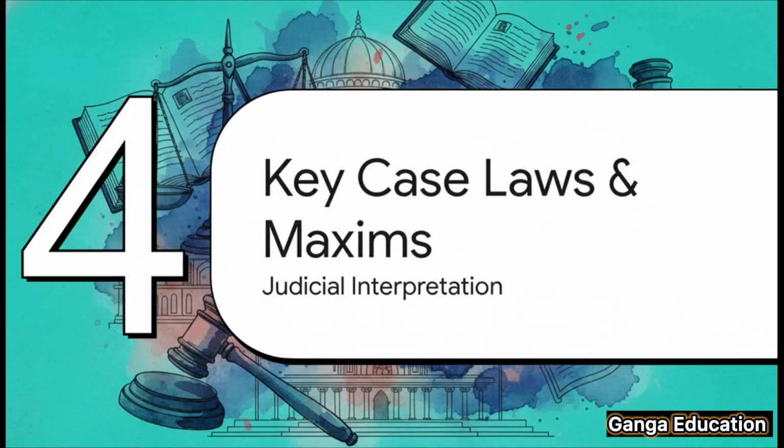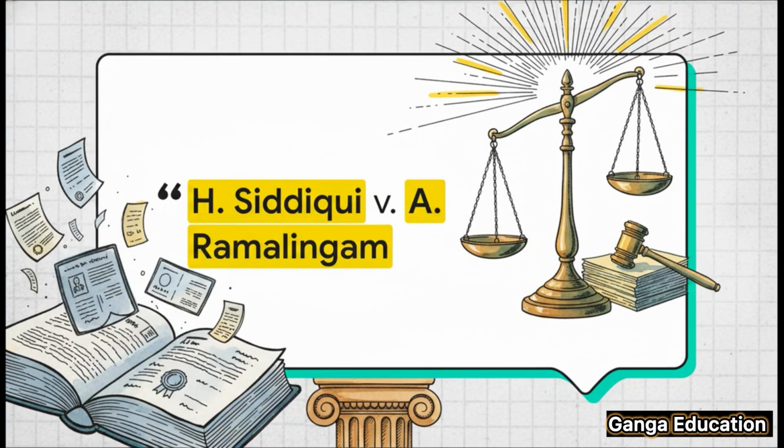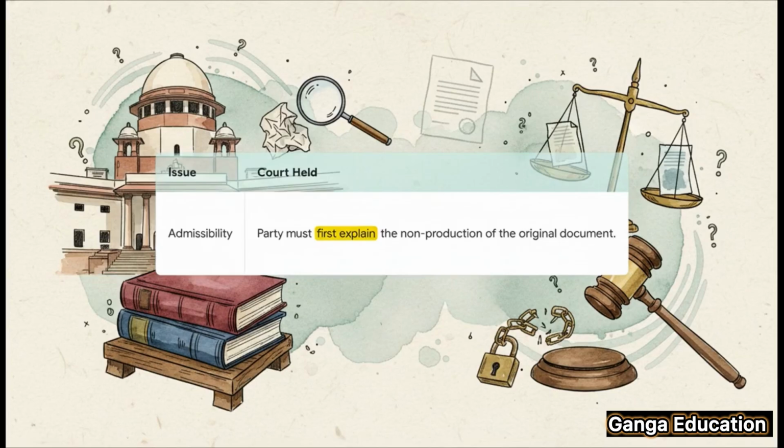Now let's see how our courts have interpreted these rules over the years. For your mains answers, citing judicial precedents is absolutely essential. On this topic, the most important case you need to know is H. Siddiqui versus R. Ramalingam. This is a landmark Supreme Court judgment from 2011 that lays down the foundational requirement for admitting secondary evidence.